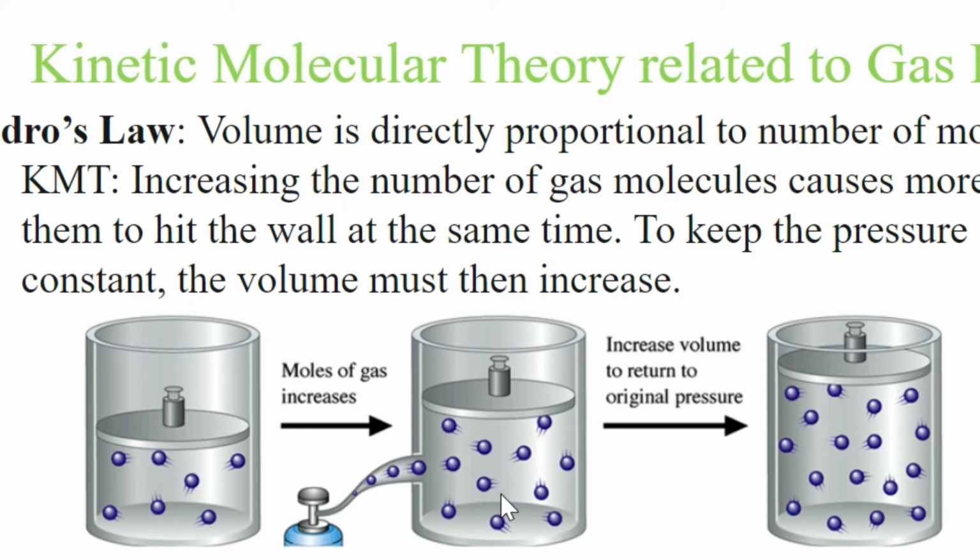Well, the volume must increase as well to get to that original pressure, because pressure must stay constant with Avogadro's law. So this is what we see here: the more gas you add, the more the volume increases. Okay, that's essentially it.